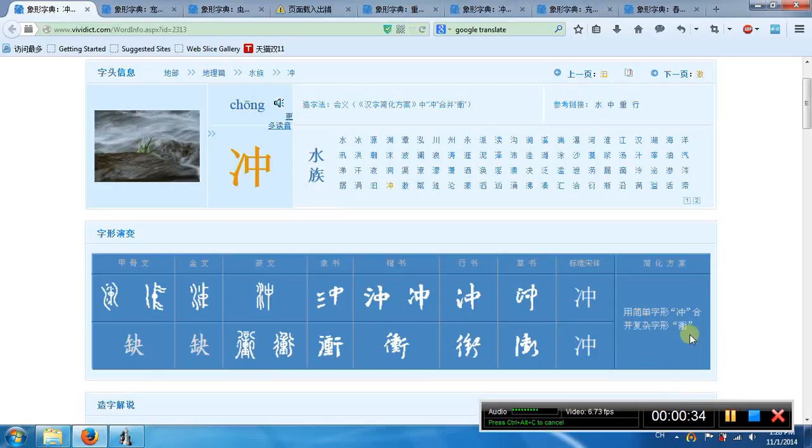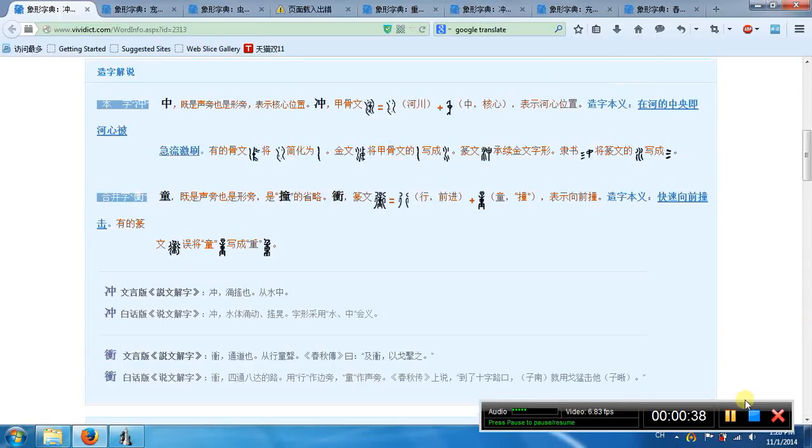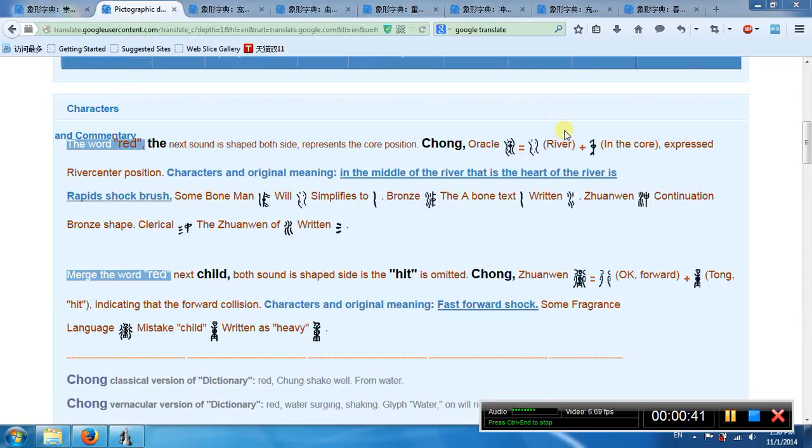So we start from the chong. This is chong. This part is river. The middle part is like a core. So it means the river shocked, brushed by the water, in the middle of the river. So this is forward, another structure. This means heat. So it means fast forward shock.